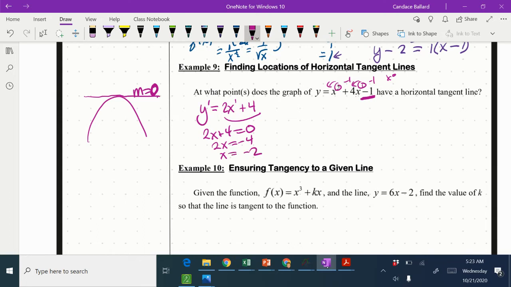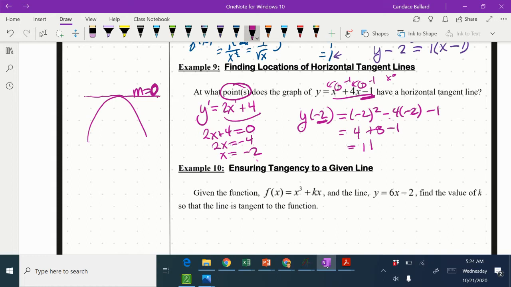That's the x value where it is horizontal, but it wanted me to give a point. So I need to go back into my original function and plug in the -2. I am going to tell the grader that I am plugging in a -2 by saying y of -2 equals -2 squared plus 4 times -2 minus 1. So all I did was plug into here. -2 squared is 4. 4 times -2 is -8, minus 1.